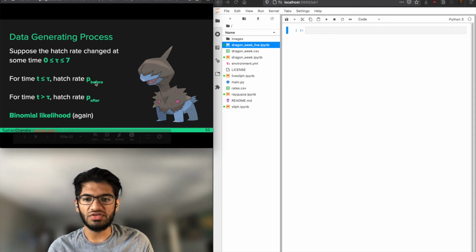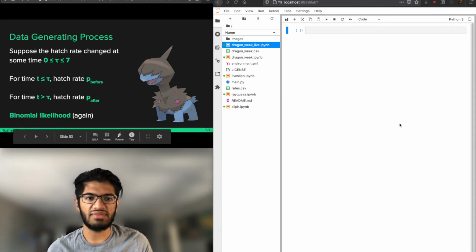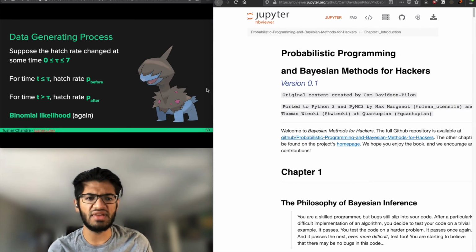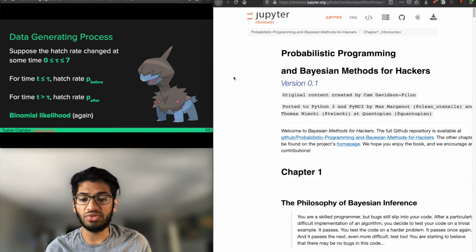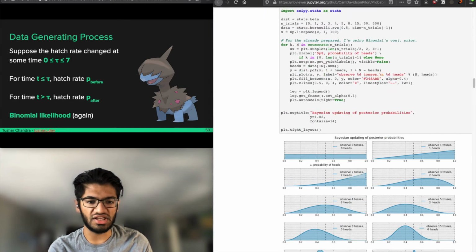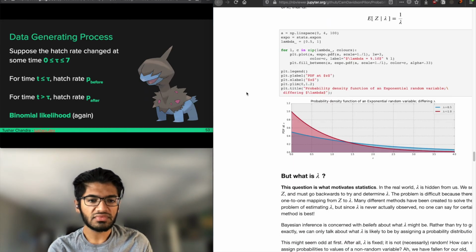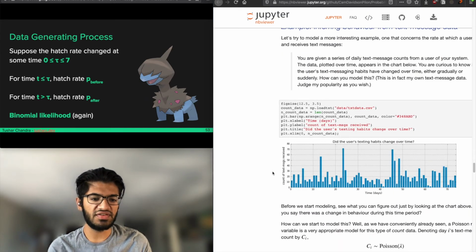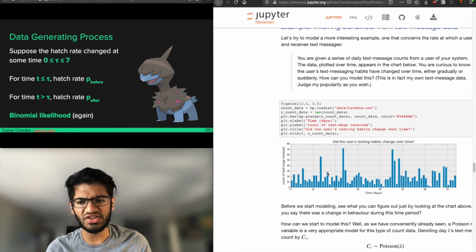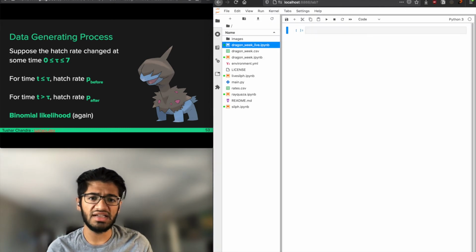So what I'm going to do is build a model that's inspired by one of the best books on Bayesian inference, which is called Probabilistic Programming and Bayesian Methods for Hackers. This is by Cam Davidson-Pilon, and it was ported to Python and PyMC3. If you just search the title of this book on Google, you will find it. I'm going to adapt one of his models from chapter 1, where he was interested in finding out if the number of text messages that he sent on a particular day changed at any point in time. That was a Poisson likelihood. This is going to be a binomial likelihood, but the same principle applies.